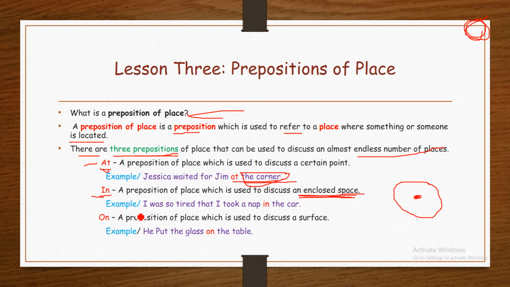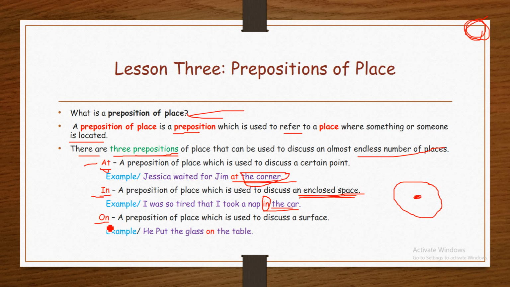Example: I was so tired that I took a nap in the car. In the car. The car is an enclosed system, an enclosed place or space. And the preposition in is used to refer to the car, to the closed system.